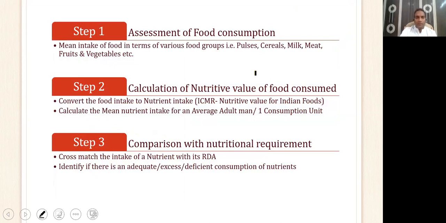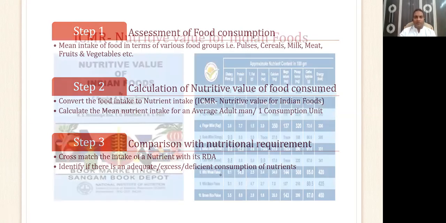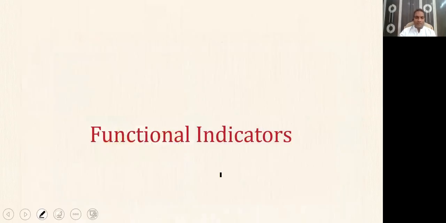Then you calculate the mean nutrient intake for a standard or average adult man, or one consumption unit. After that, you compare it with the nutritional requirement of the person. Cross match each nutrient with its recommended dietary allowance. See whether the nutrient is being taken in sufficient amount, or is there any excess, or any deficiency of that nutrient. And then according to that, you prescribe the person the right amount of diet. So that was about dietary assessment.